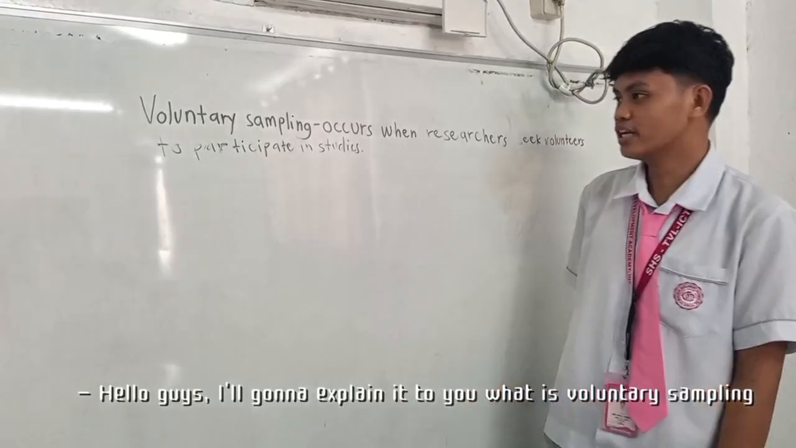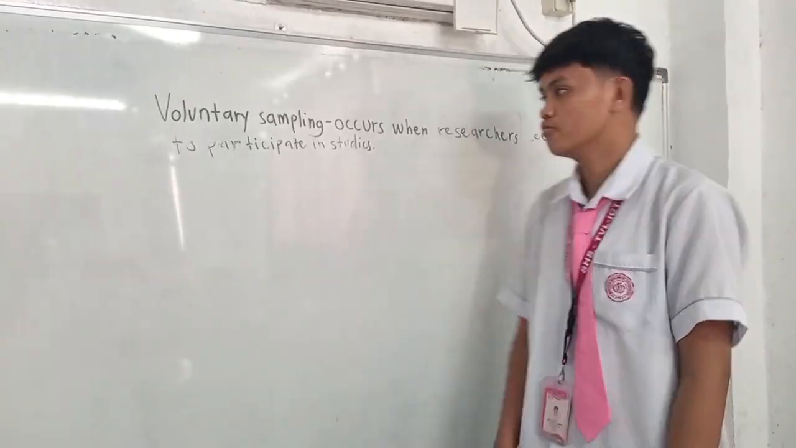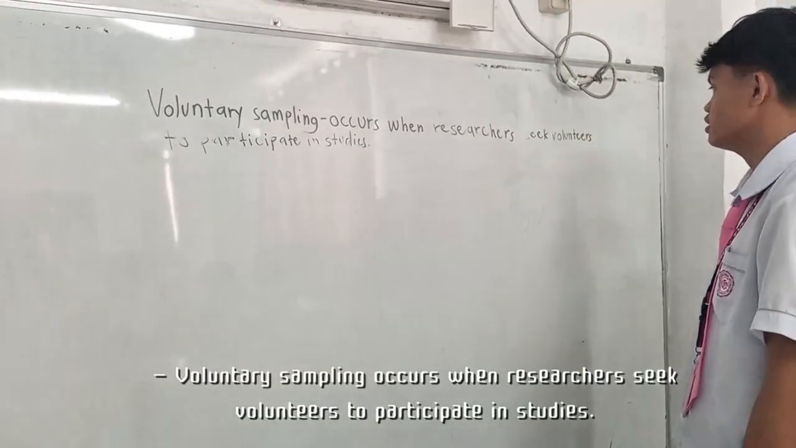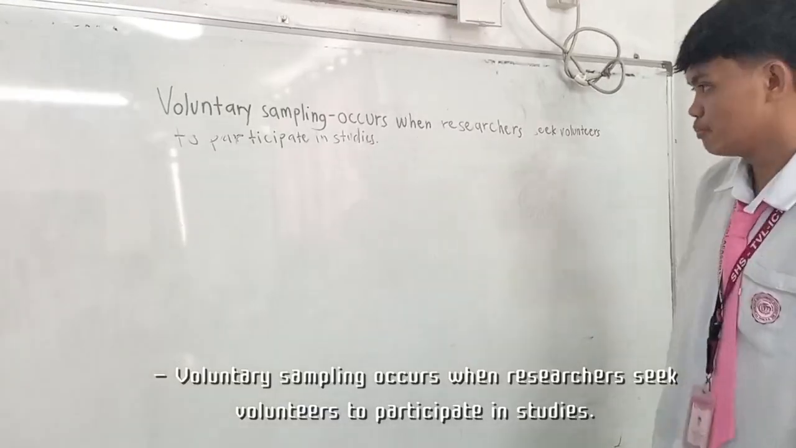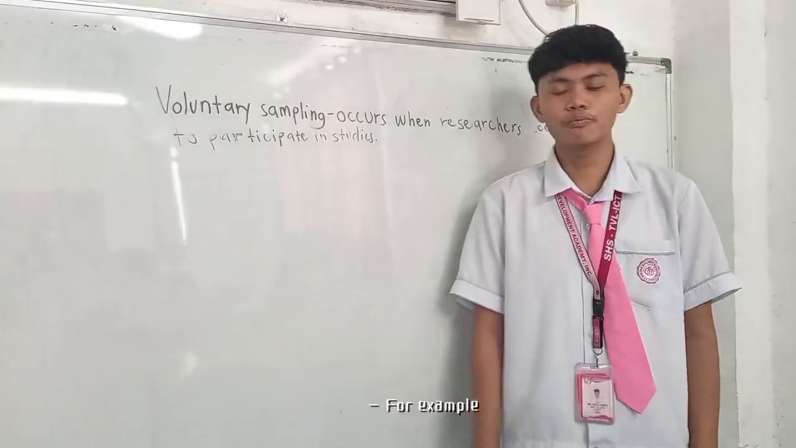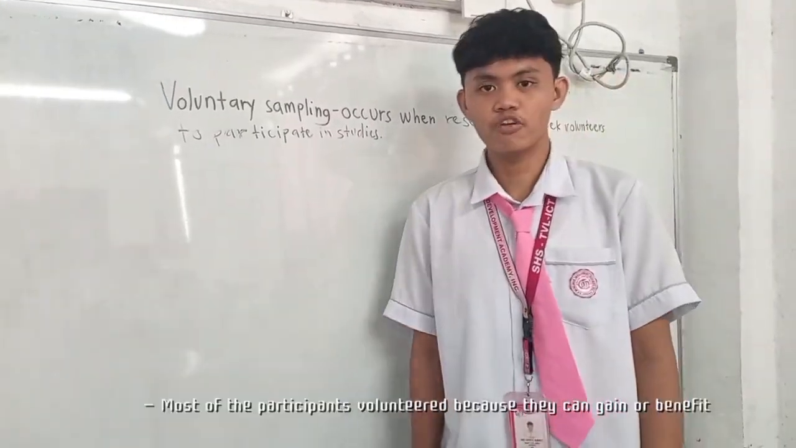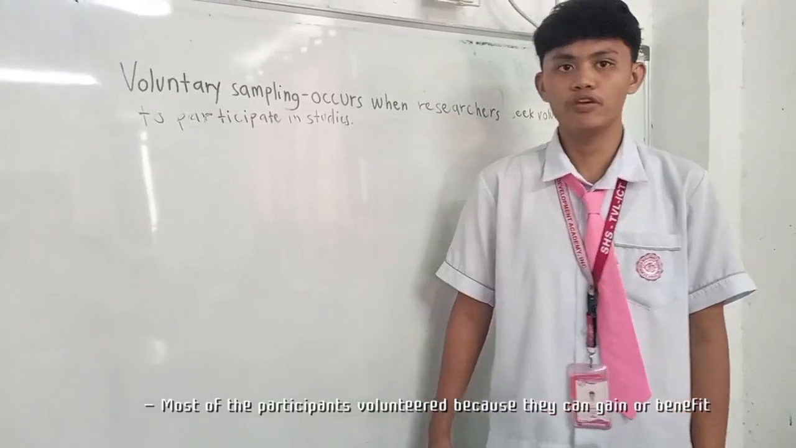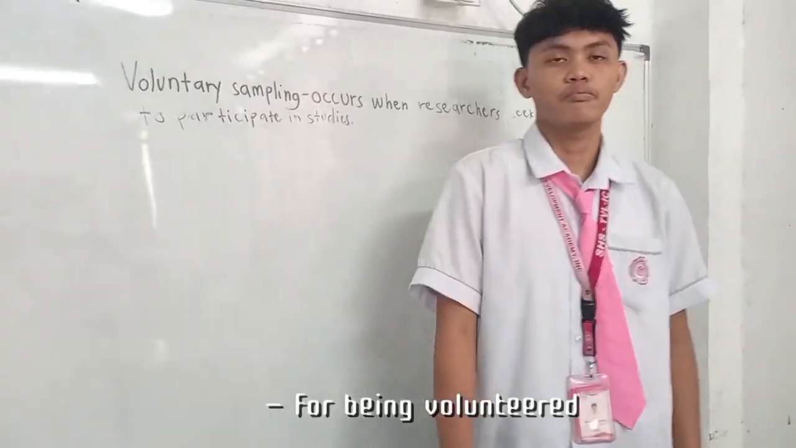Hello guys, so now I'm going to explain to you what voluntary sampling is. Voluntary sampling occurs when researchers seek volunteers to participate in studies. For example, most of the participants volunteer because they can gain or benefit from being volunteers.